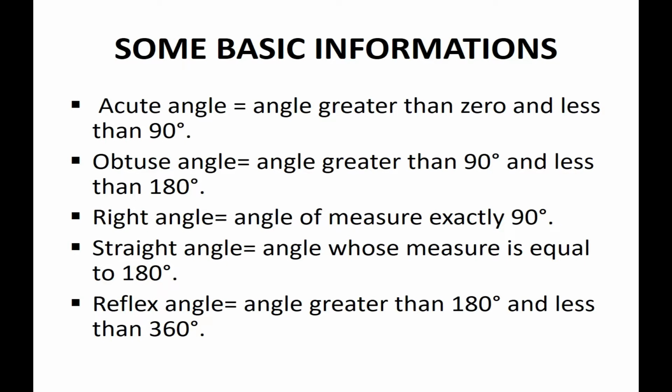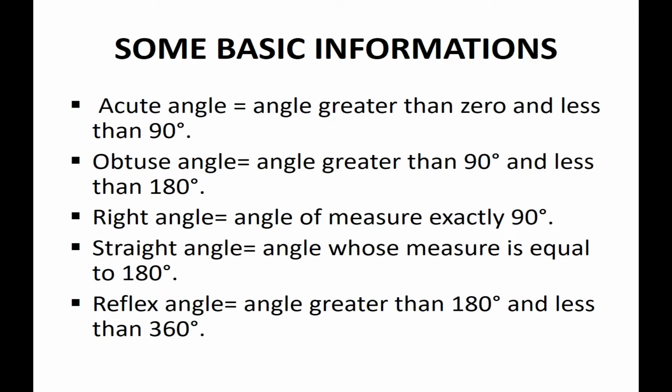Classes 7 and 8: acute angle, obtuse angle, which is greater than 90 degrees and less than 180, and right angle. You know, an angle of measure exactly 90 degrees is said to be a right angle, and the angle whose measure is equal to 180 degrees is said to be a straight angle, and the angle greater than 180 and less than 360 is the reflex angle.